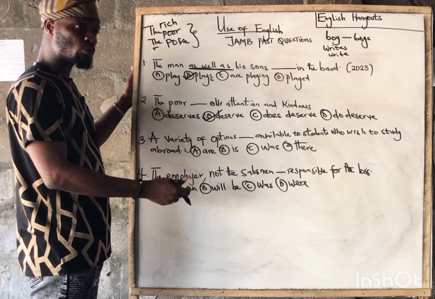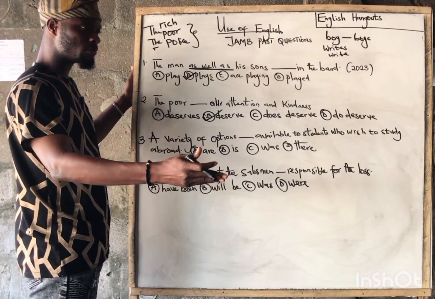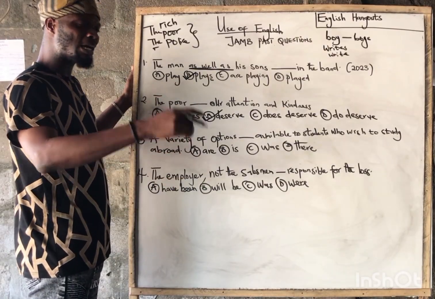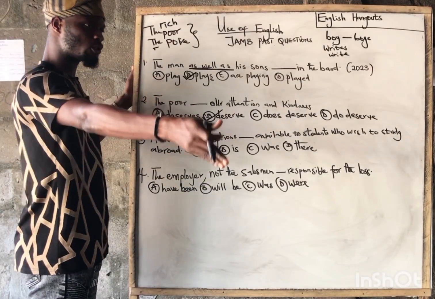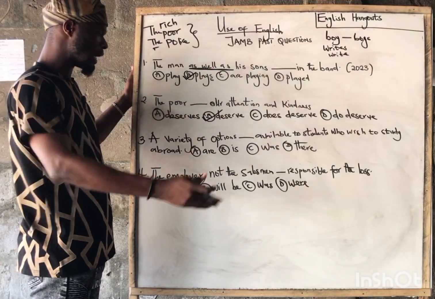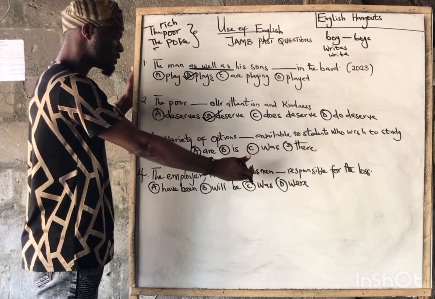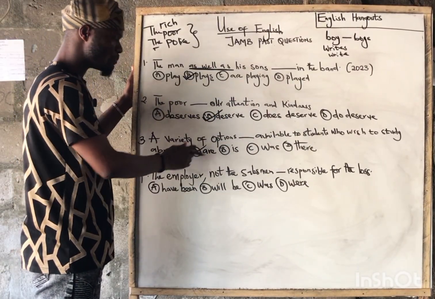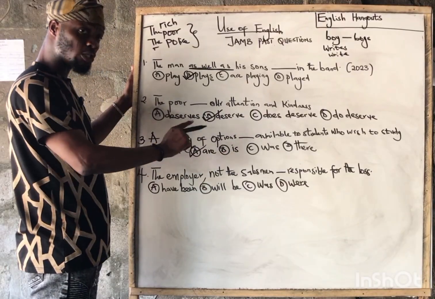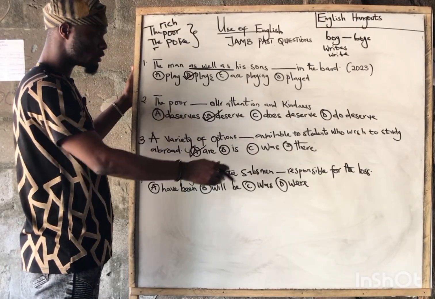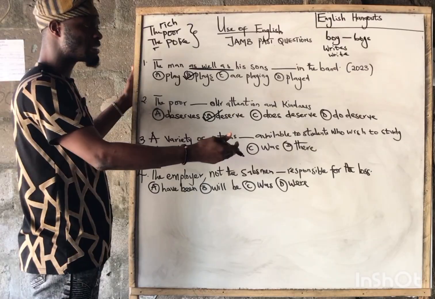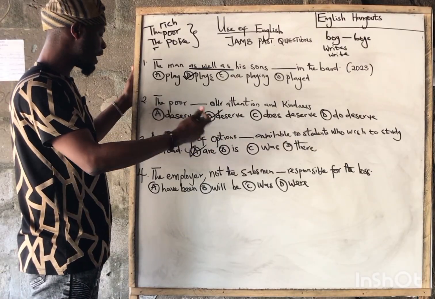The verb to complete the sentence is are, according to the rule. A variety of options are available to students who wish to study abroad.